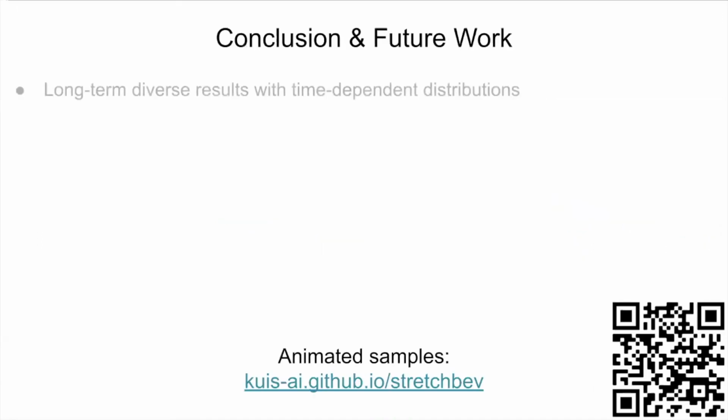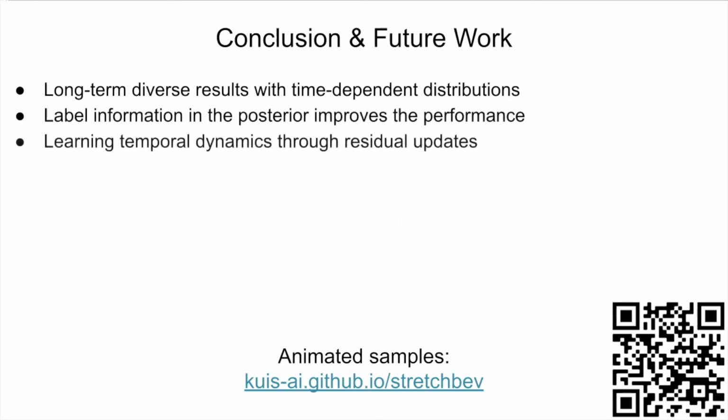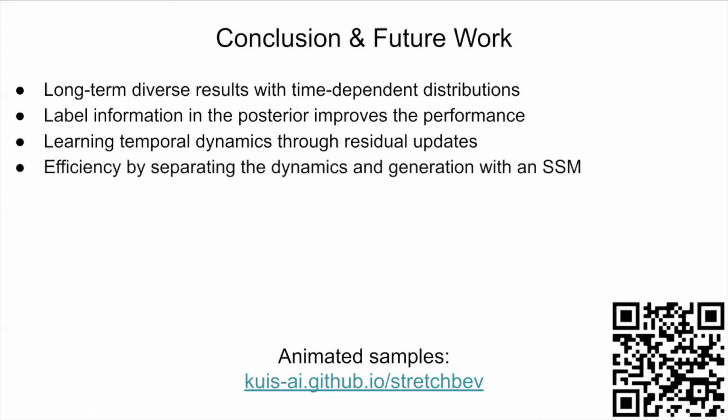To conclude, our model can generate long-term diverse results using time-dependent distributions. It uses label information for the posterior distribution, which improves the performance. We learn the temporal dynamics through residual updates in the latent space, and it is efficient because we separate the dynamics and generation as we use a state-space model.